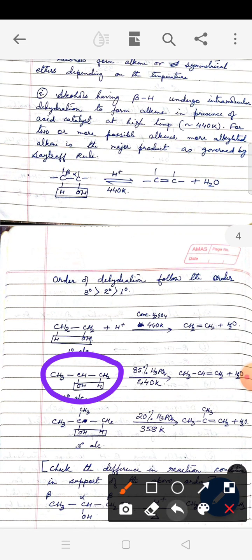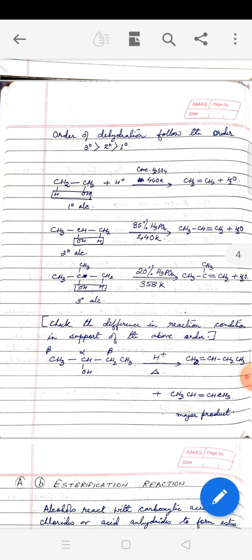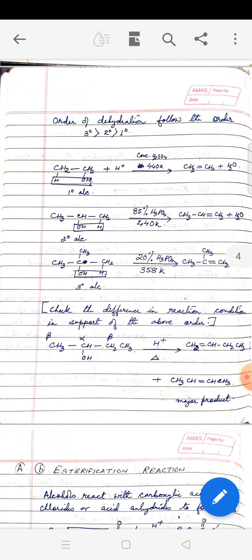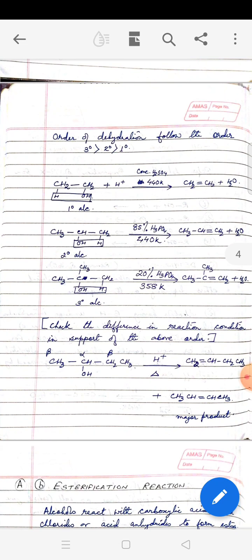However, when we take tertiary alcohol, you may see the change in the reaction condition. Here only 20% phosphoric acid is good enough and the temperature is also low, 358 Kelvin, to carry out the elimination reaction. So in all the three cases we get alkene together with water. So this reaction is called dehydration reaction.